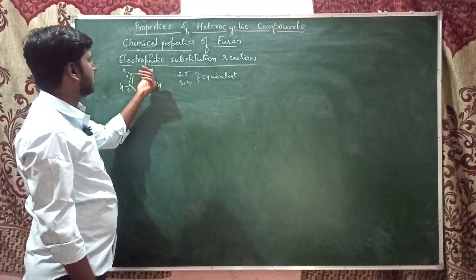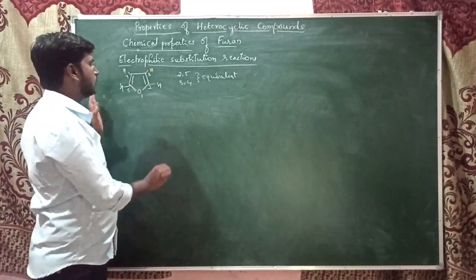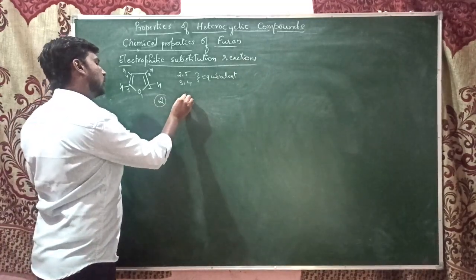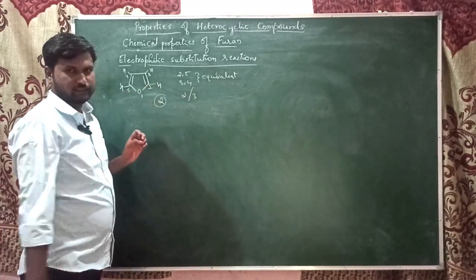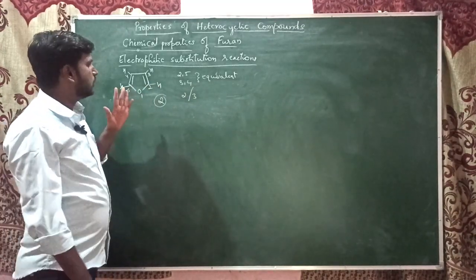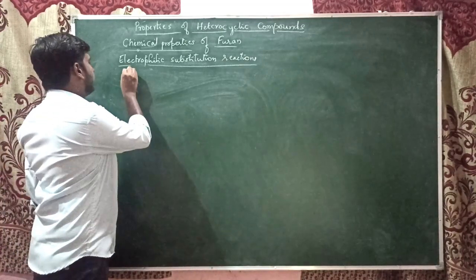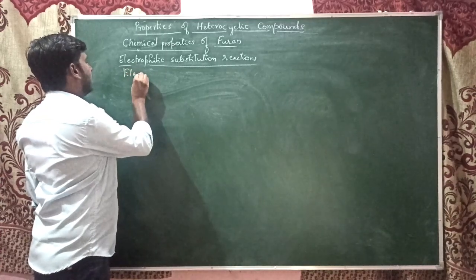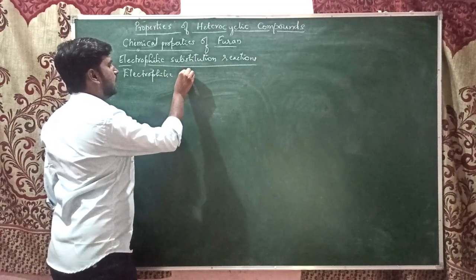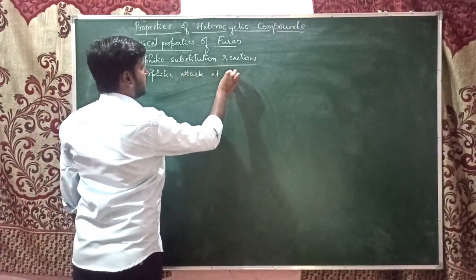If the reaction takes place at third, it is the same as the fourth. That's why here also we get 2 possible positions, either second or third. Let us see which position gives the most stable compound. Now we'll see the electrophilic attack at the second position.